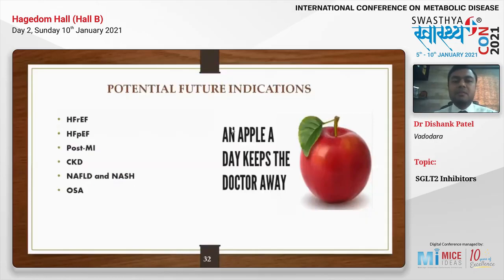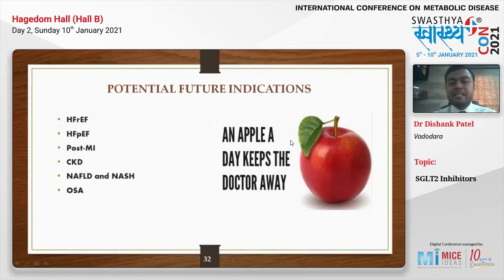So these can be the future potential indications for these molecules. These molecules can be available in the future for the treatment of heart failure with reduced as well as preserved ejection fraction. Maybe patients of post-MI may be getting benefited in the future trials. We may see the indications for the post-MI patients. CKD trials, CKD patients, the patients who did not have diabetes but only CKD. Maybe these molecules have a bright future in these patients. NAFLD and NASH, where we do not have any promising molecules, there also these molecules have shown promise, and OSA. So these are the potential future indications where we might see the approval in the future from the FDA.